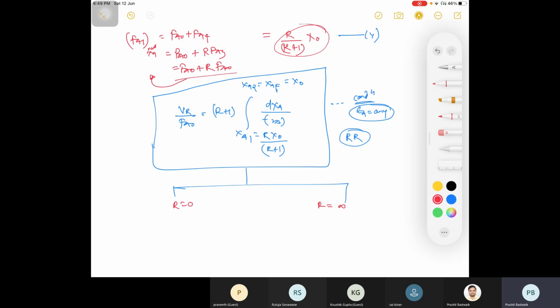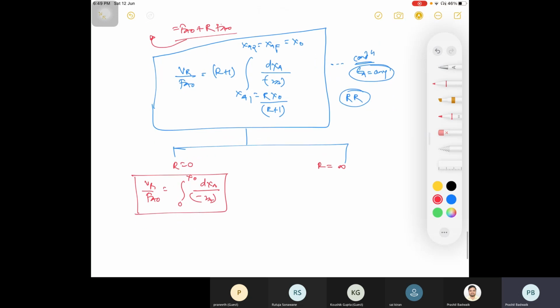When R is equal to 0, you will find VR divided by FA naught equals integration 0 to x naught dxa divided by minus RA. Right? This is your equation. And anyway, if you look at the recycle reactor and there is no recycle, you can simply imagine that it is a PFR. Okay, then please calculate when R is equal to infinite.